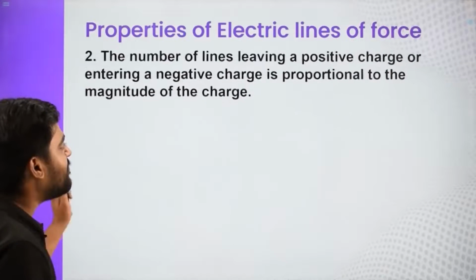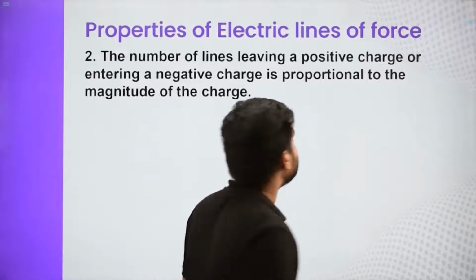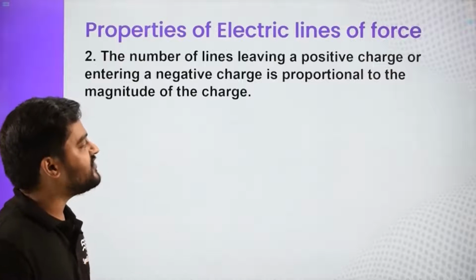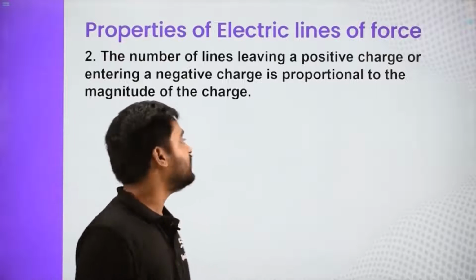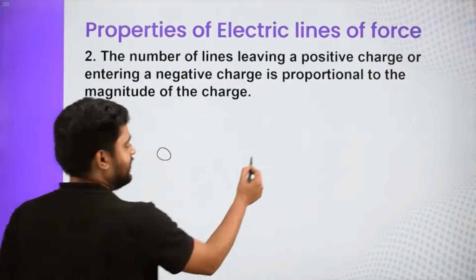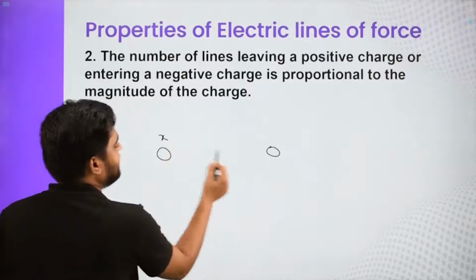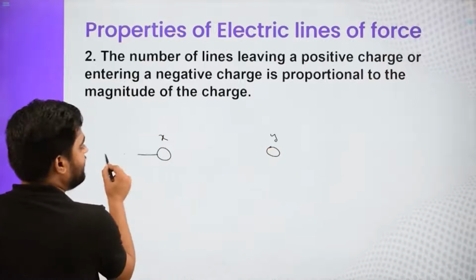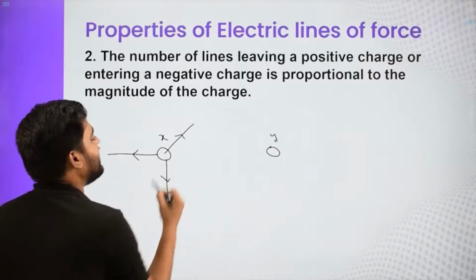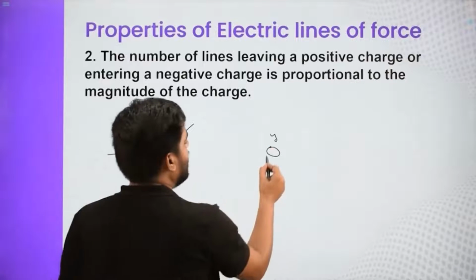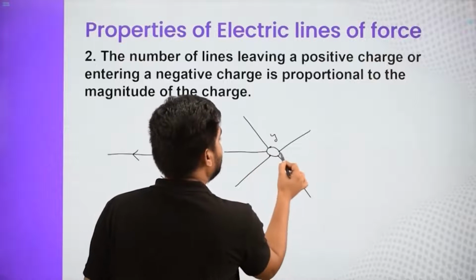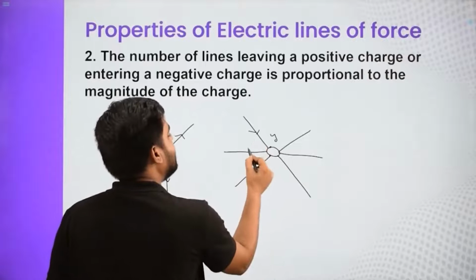Next is the number of lines leaving a positive charge or entering a negative charge are directly proportional to the magnitude of the charge. For example, I have two charges. I don't know, this is X and this is Y. And I have been given a pattern. So here three field lines are leaving like this. And on Y, there are 6 field lines which are basically entering.